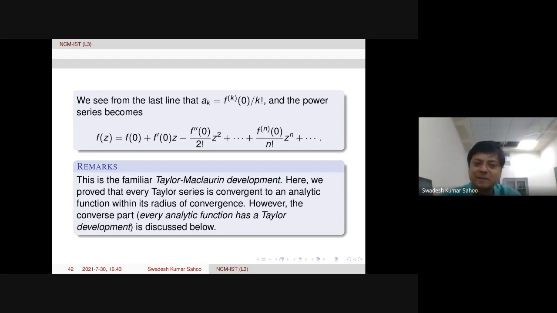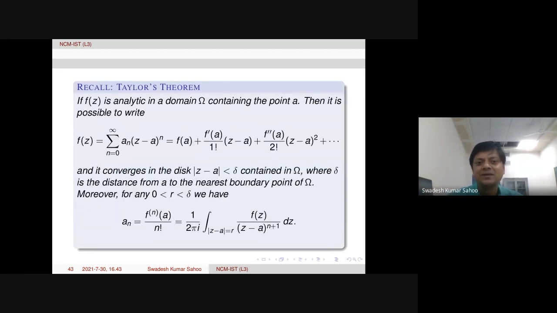That is actually Taylor's theorem. Taylor says an analytic function can be written in terms of a power series within its radius of convergence, where, about a point in the domain, we take the largest disk inside the domain. Within that disk, every analytic function can be written in terms of a power series. That is Taylor's theorem. Anyway, this is the statement we already discussed.